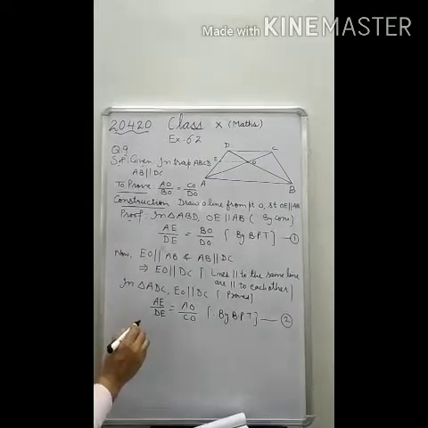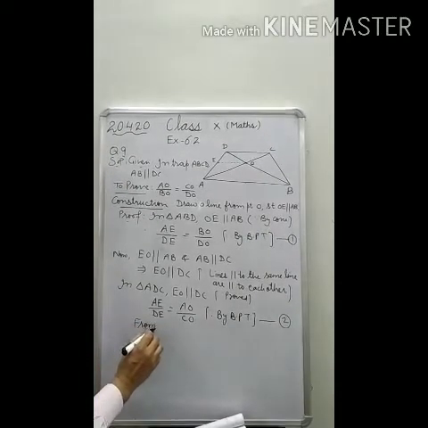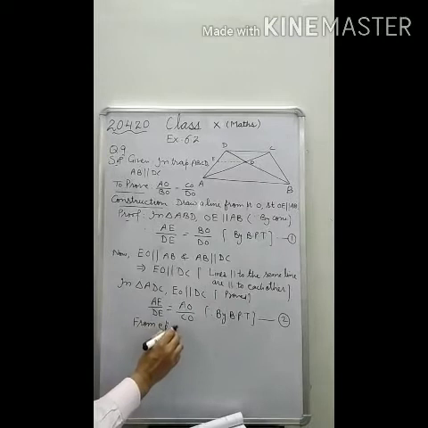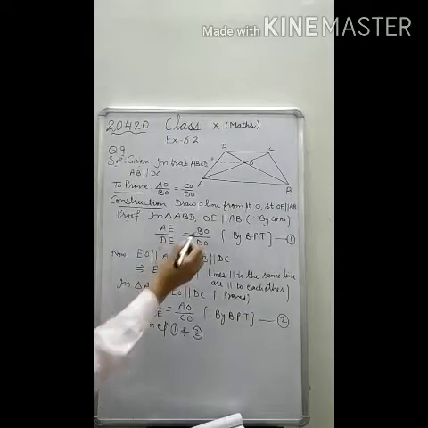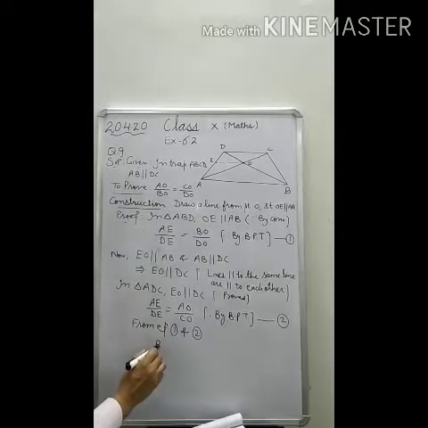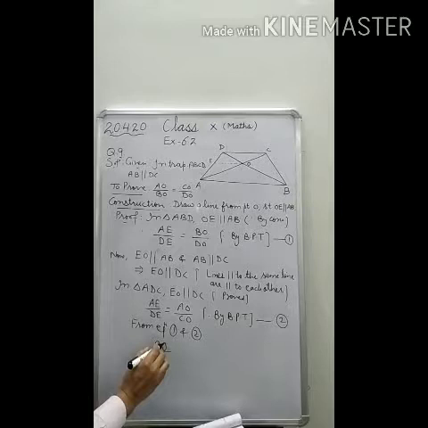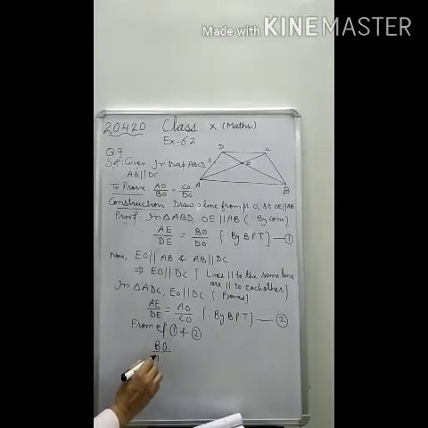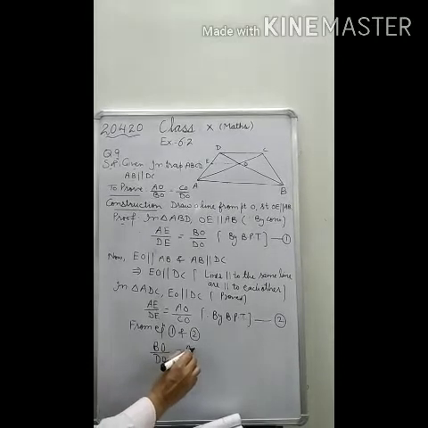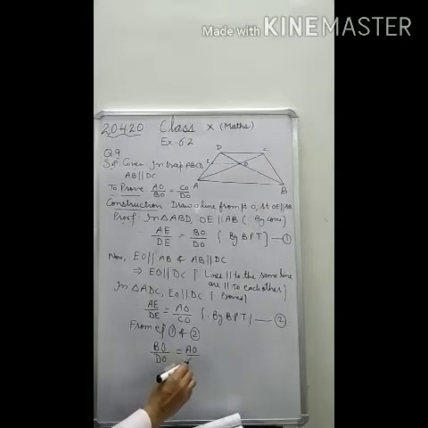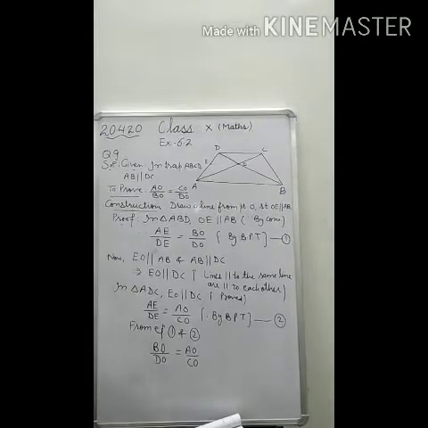So from equations 1 and 2, we will get BO by DO is equal to AO by CO.